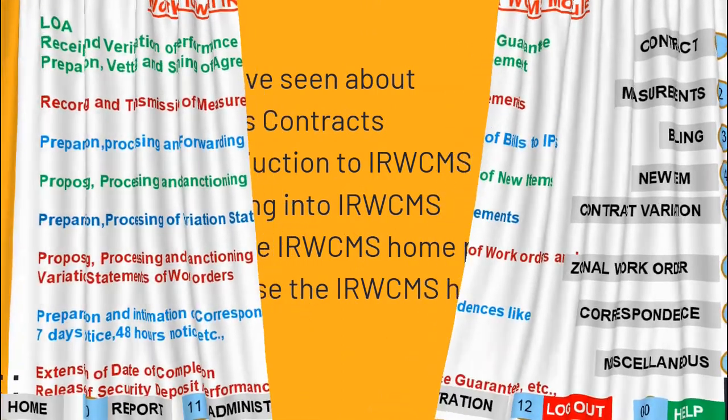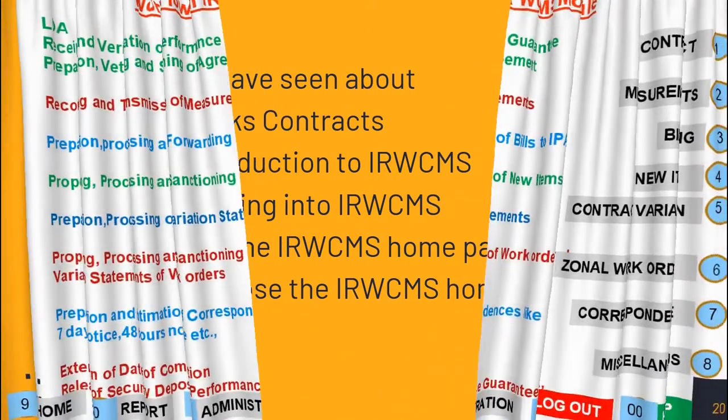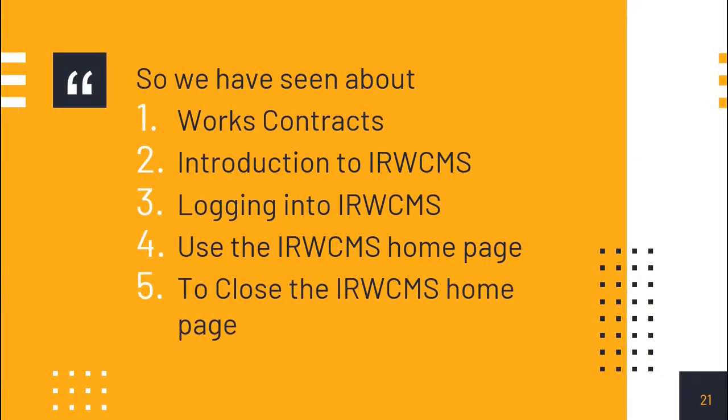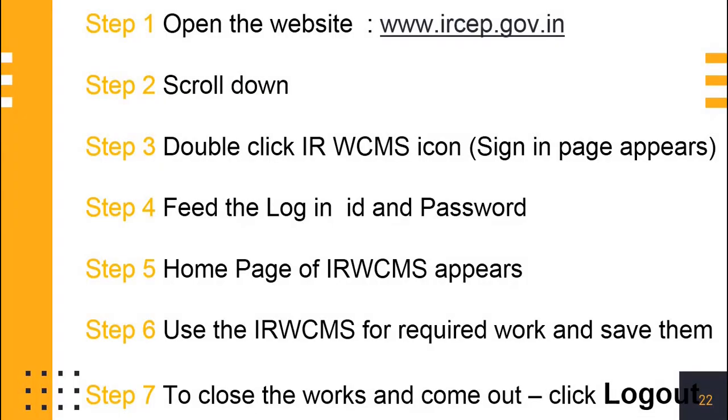So far we have seen about works contracts, introduction to IRWCMS, how to log into it, how to use the home page, how to close the home page. Open the website www.ircep.gov.in, scroll down, click on the IRWCMS icon, feed the login ID and password, home page of IRWCMS appears. Use the home page. After completion of works, log out.